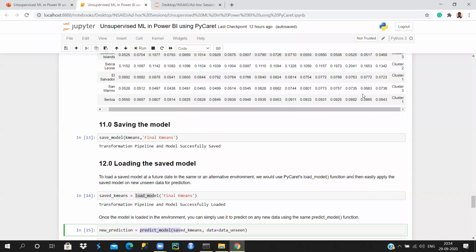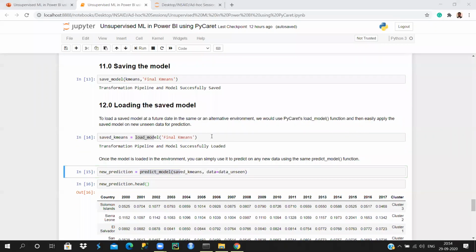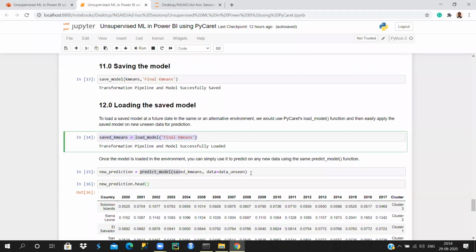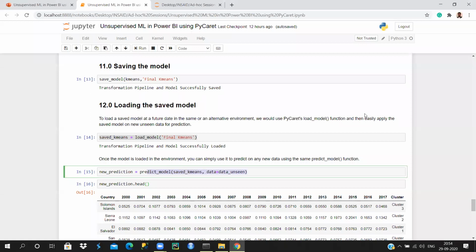In sklearn you have pickle. You need to import pickle, and then you need to save it. So there's a lot of process there. But here in PyCaret, you can just do it with one simple line of code. That's it. I'm not sure about it, but pickle is something we use to save and load the model.